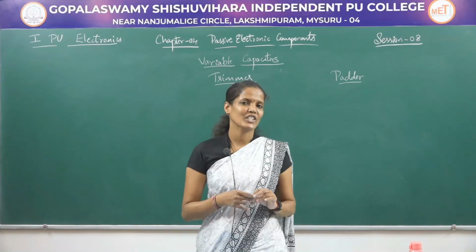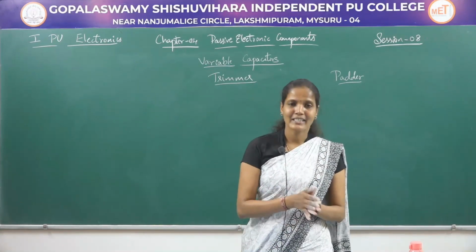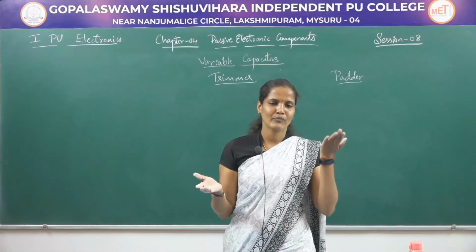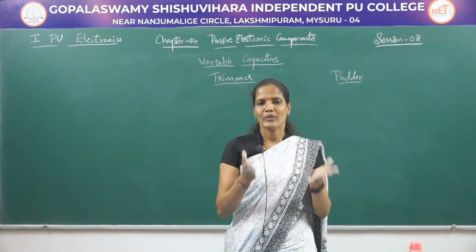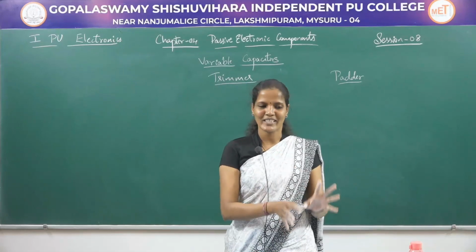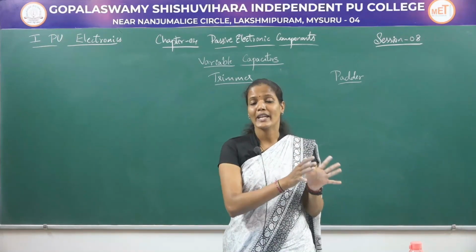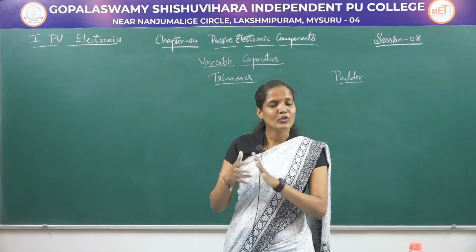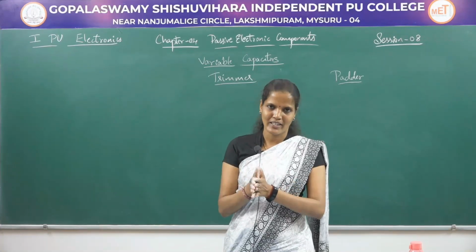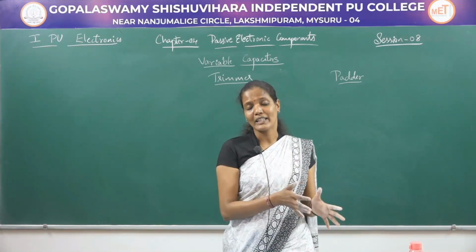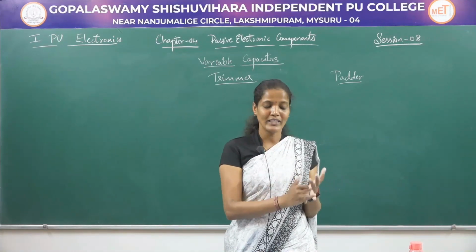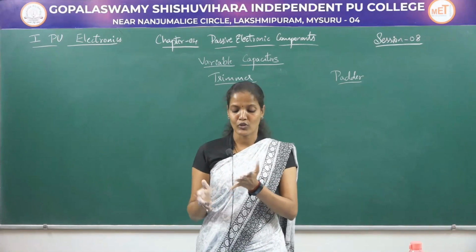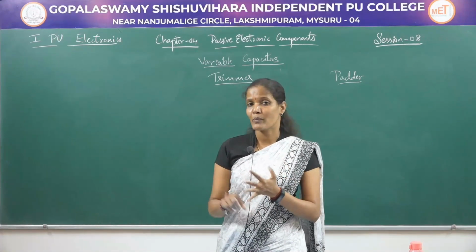So, let me conclude this session at this point. In today's session we discussed the different types of capacitors. Capacitors are broadly classified into two types: fixed capacitors and variable capacitors. Fixed capacitors are those in which the capacitance value is constant; you cannot change it. Whereas in variable capacitors, the capacitance value can be varied within a specified range. The fixed capacitors are broadly classified into ceramic, polystyrene and electrolytic capacitors, and the variable capacitors are classified into gang capacitors, trimmers and padders.